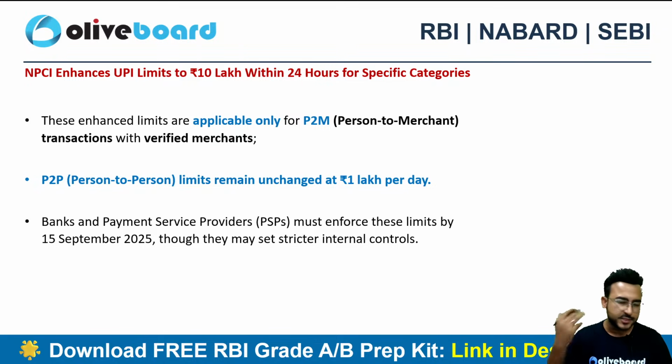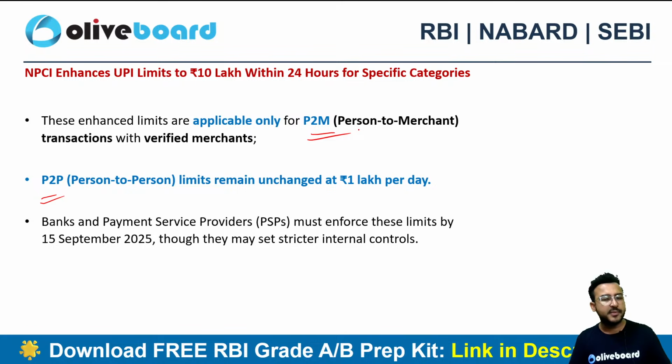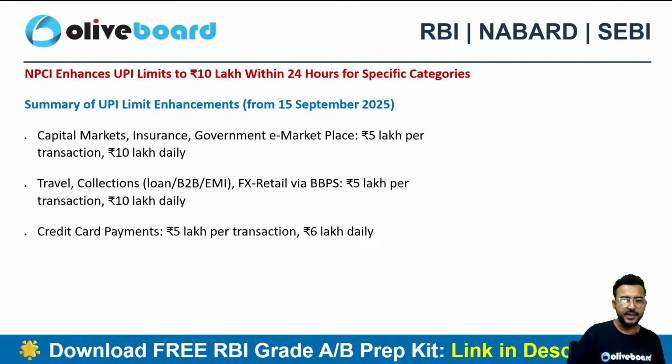Let's suppose I'm transferring 5 lakh rupees to Chetan. That's not possible, because that's a P2P transaction and not a P2M transaction. The P2P transaction limit remains the same at 1 lakh rupees per day. However, they have changed the P2M transaction limit considering the increasing use of UPI payments, right?